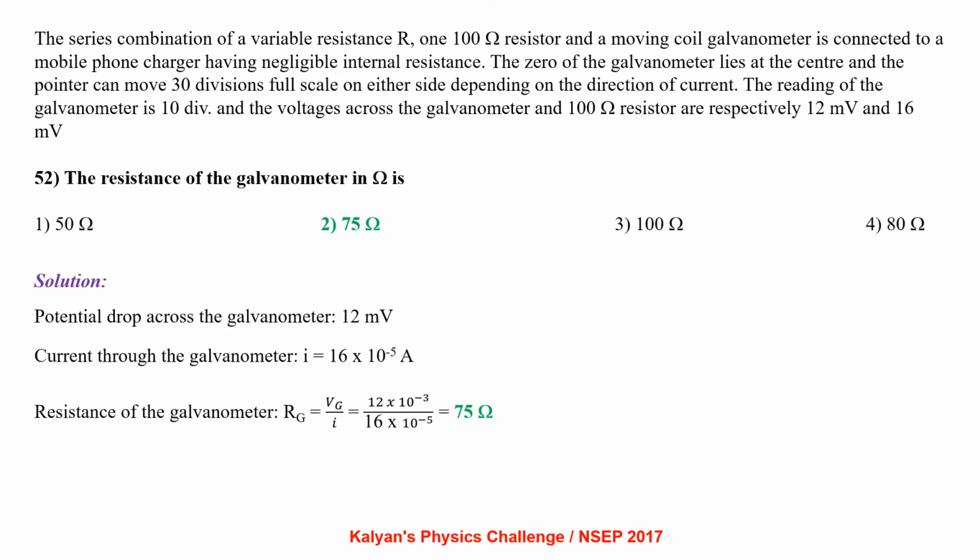The resistance of the galvanometer in ohm is. Potential drop across the galvanometer is 12 millivolt. Current through the galvanometer I equal to 16 into 10 power minus 5 ampere. So the resistance of the galvanometer Rg equal to Vg by I, that is 12 into 10 power minus 3 by 16 into 10 power minus 5, which is 75 ohm.